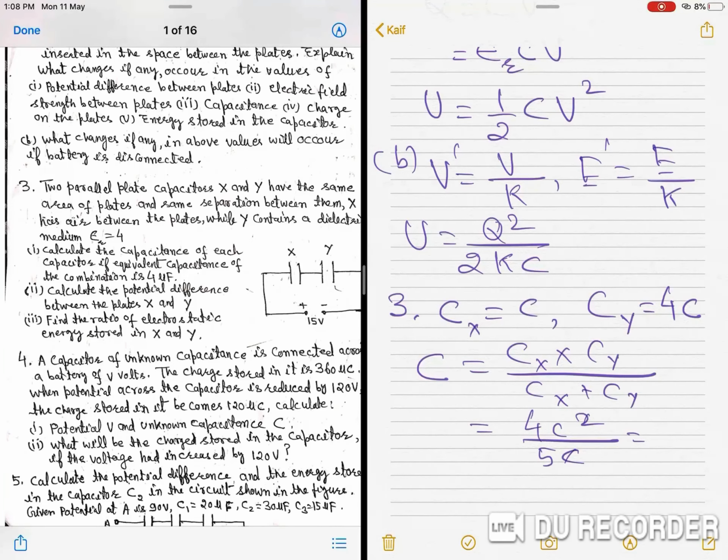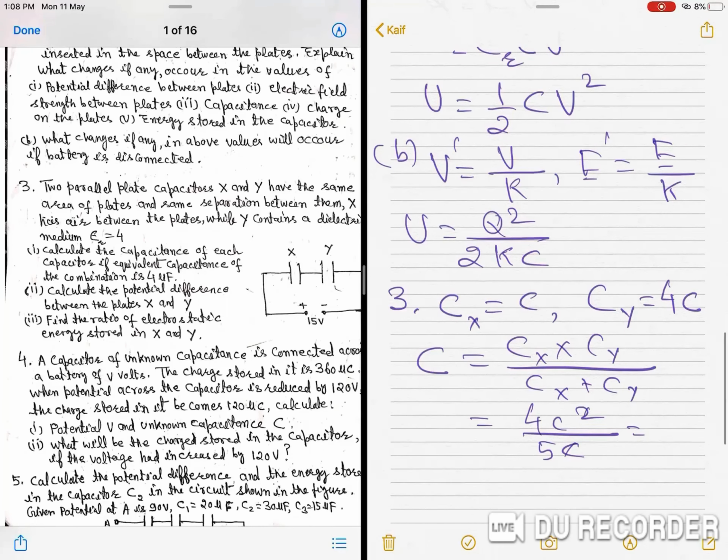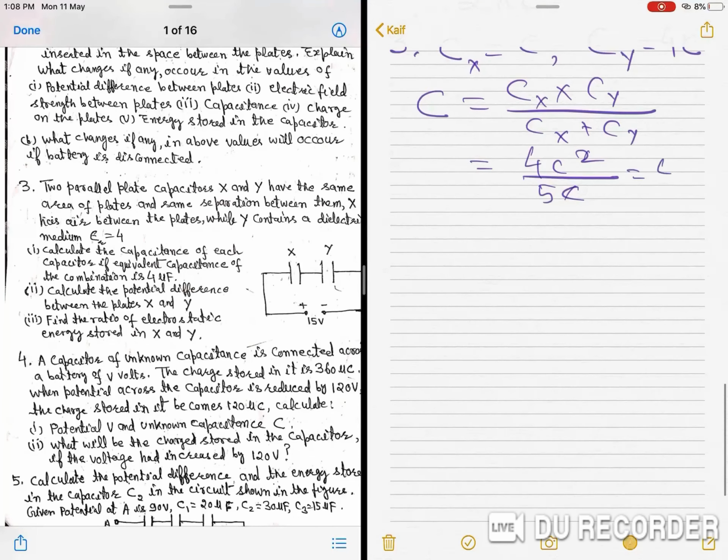It will be 4 by 5 C, and it is 4 microfarad. So, C is equal to 5 microfarad. So, Cx is equal to 5 microfarad and Cy is equal to 20 microfarad.